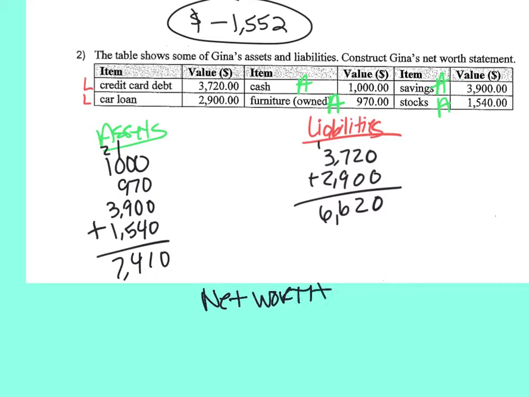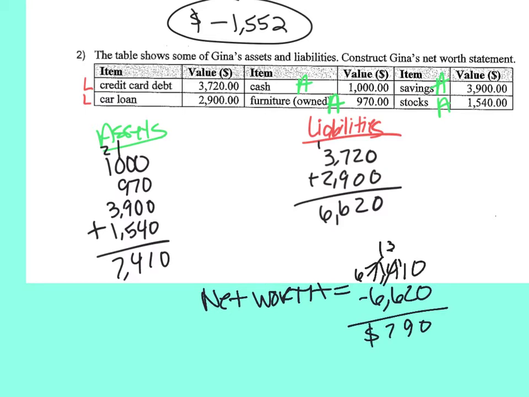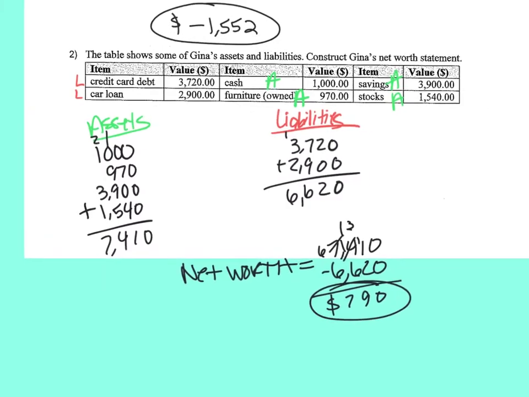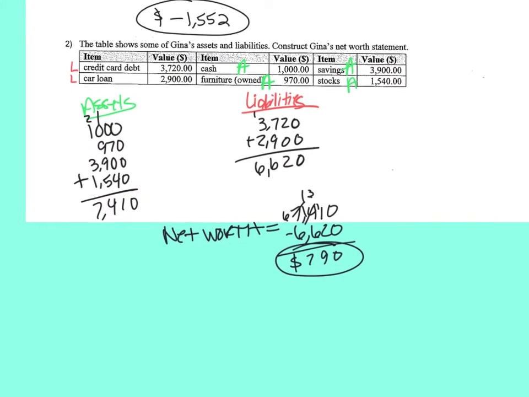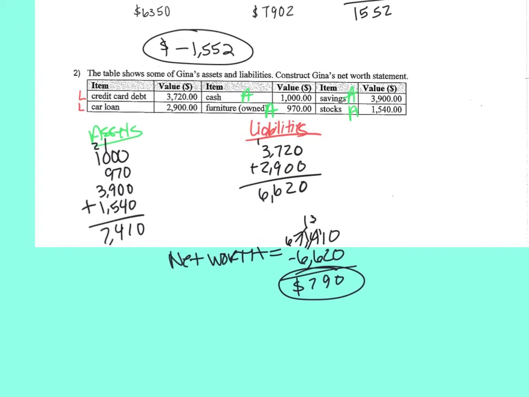Subtract those two. Net worth is 7,410 minus the liabilities. Okay. So it's a positive net worth. Our assets are larger than our liabilities, so we subtract, and we get $790.